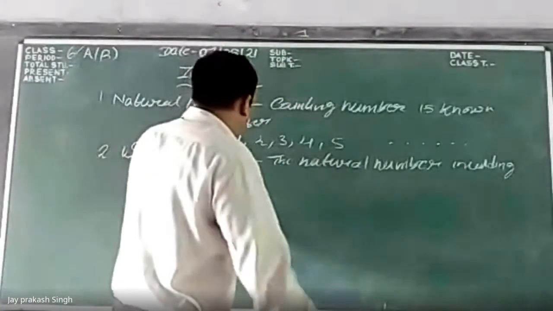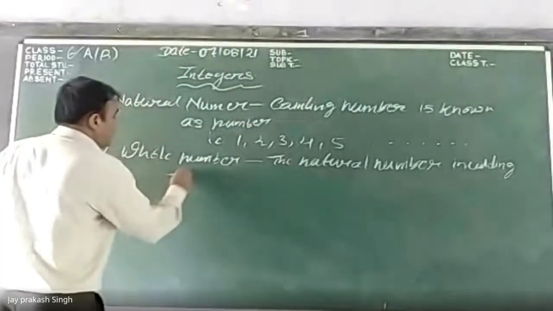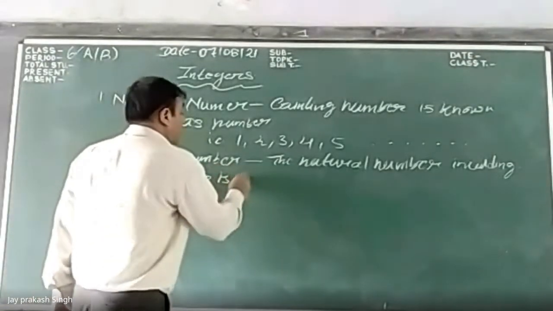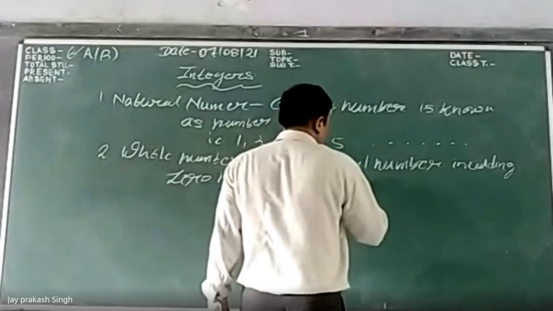So the whole number: the natural number including 0. When we include 0, what we get is known as the whole number.